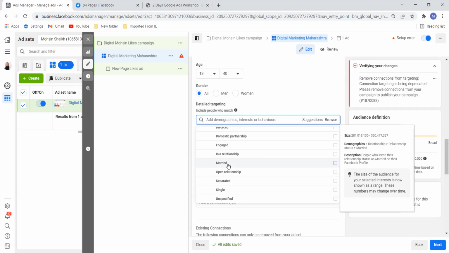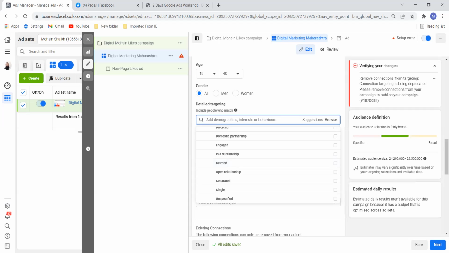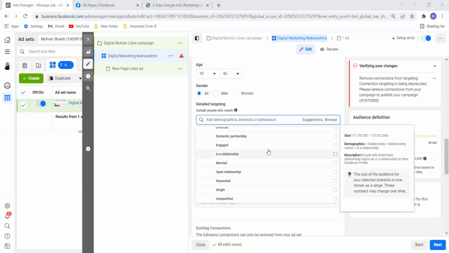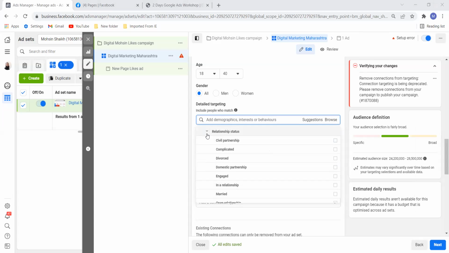Mohsen, I have one question. You are recommending that for each ad, you select just one detailed targeting. Am I right? Yes, you need to do testing. But it is a very broad audience concept in that case. No, having a broad audience is very good.